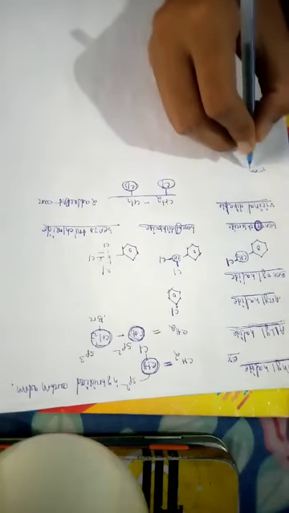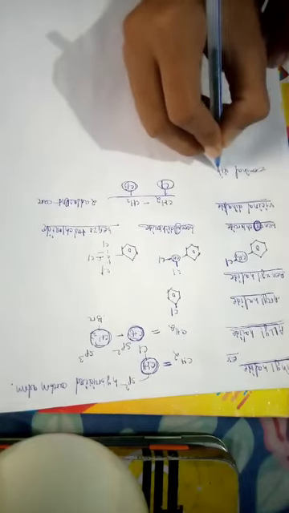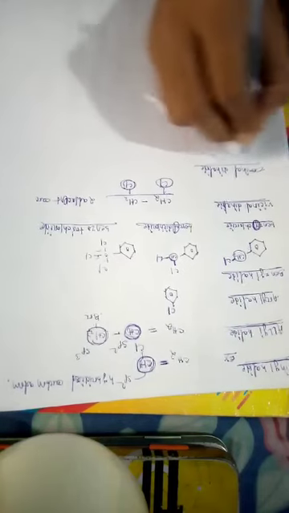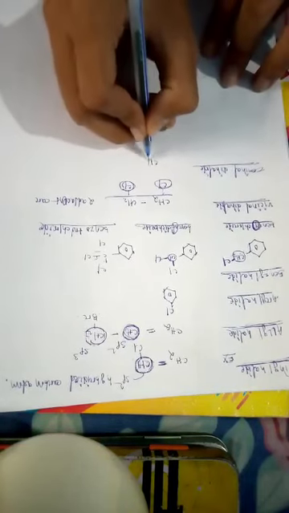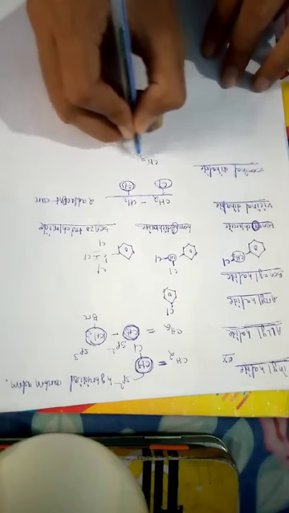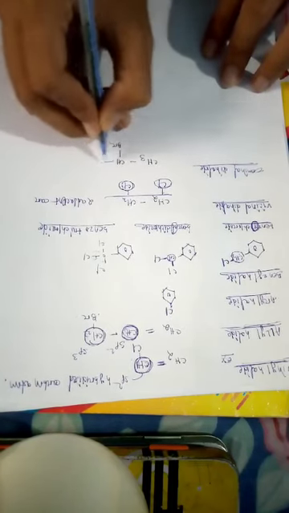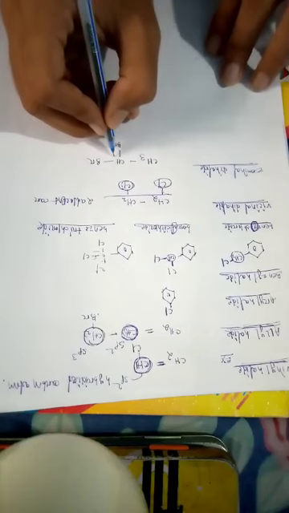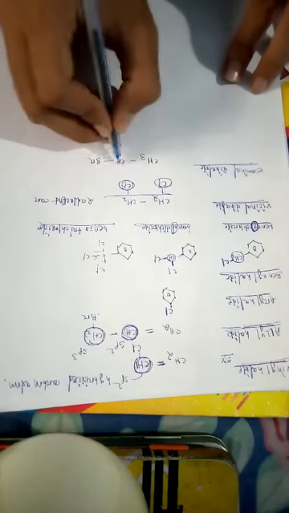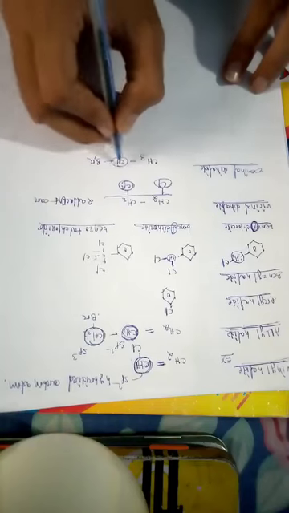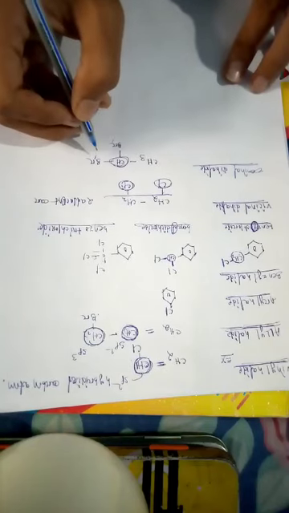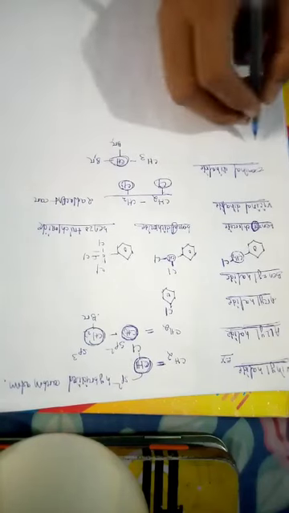Then geminal dihalide, the organic compound in which the two halogen atoms are directly attached with the one carbon atom. The two halogen atoms directly attached with one carbon atom is called as geminal dihalide.